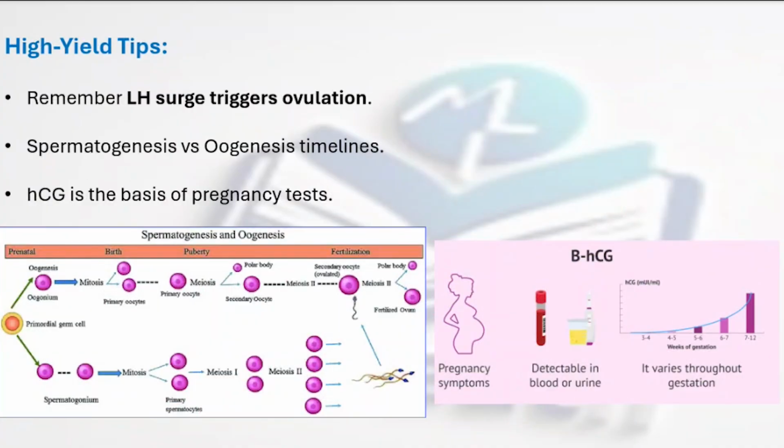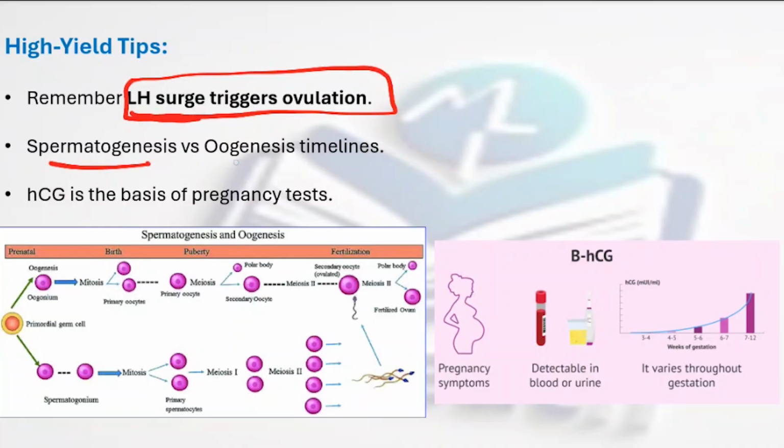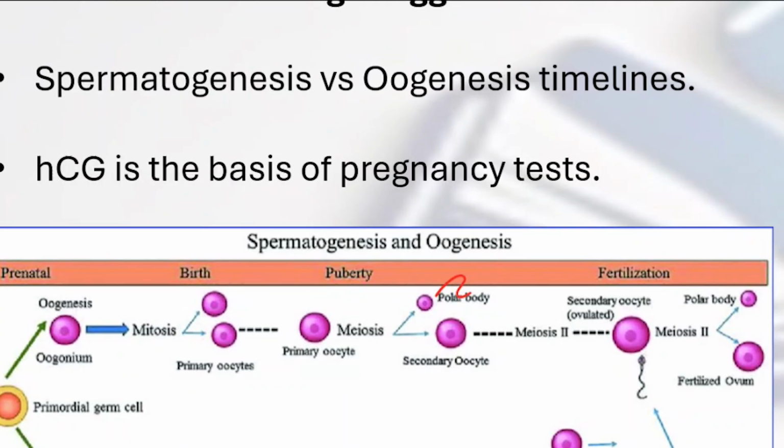Some important points you have to remember is LH triggers ovulation. LH surge triggers ovulation. That is a very important point. And you have to know about the spermatogenesis versus oogenesis timelines. HCG is the basis of pregnancy test. So to conclude, spermatogenesis and oogenesis are very important.